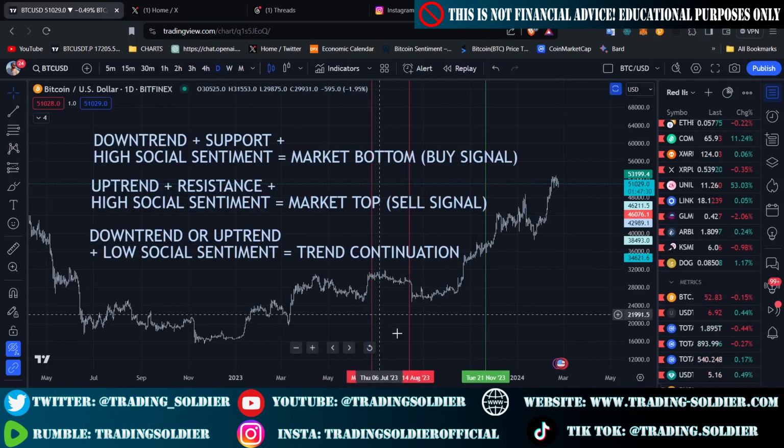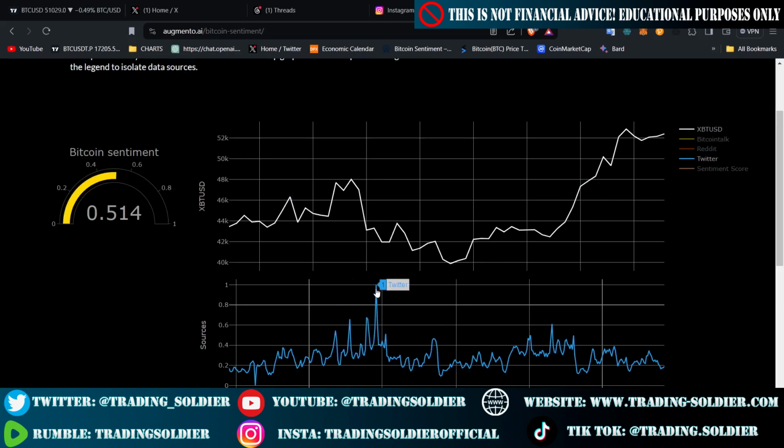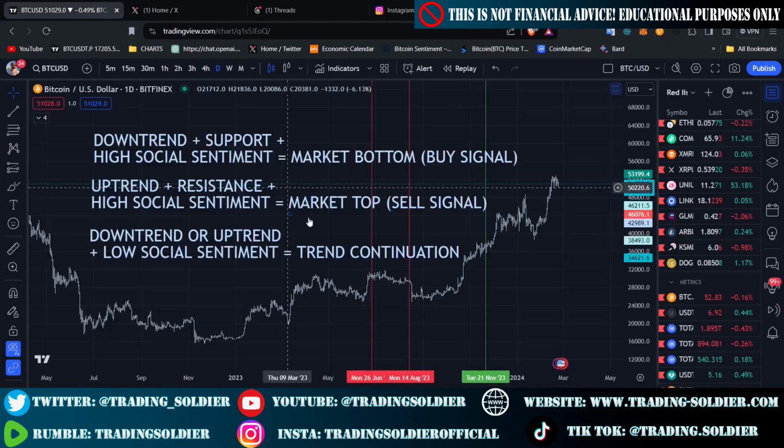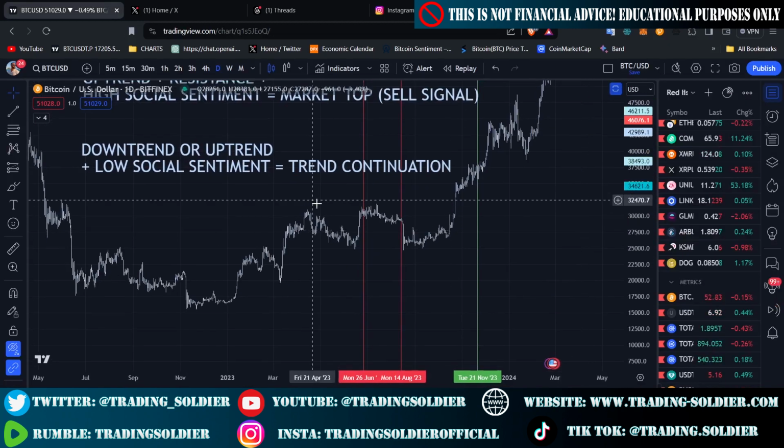Here you can see, on Monday, June 26th of 2023, in the Bitcoin sentiment we got a number 1 signal. So the sentiment score of Aumento.ai was the highest on June 26 of 2023. What happened on June 26 of 2023? The Bitcoin price was reaching 31k and was approaching a resistance level.